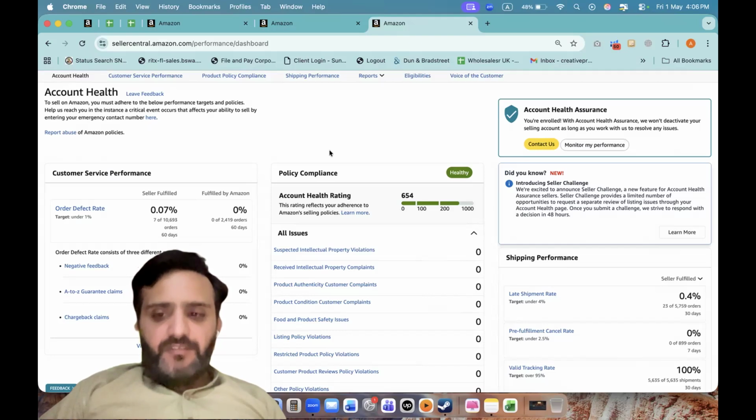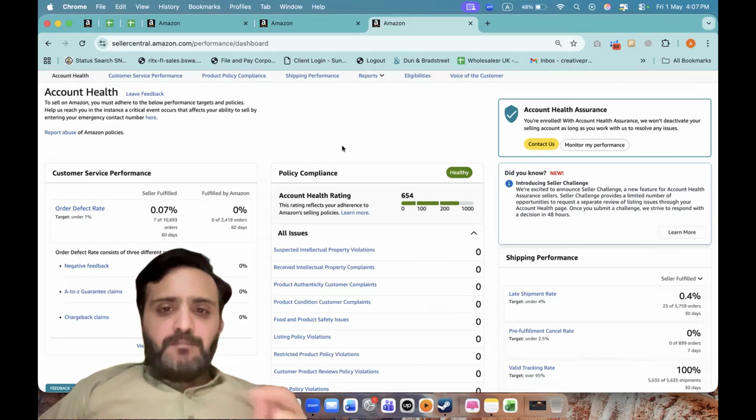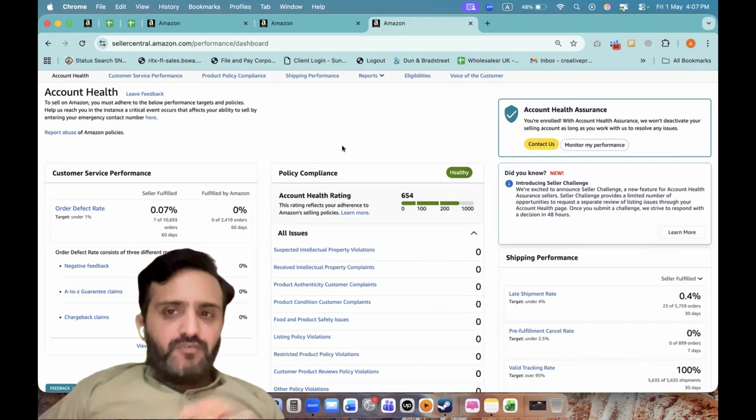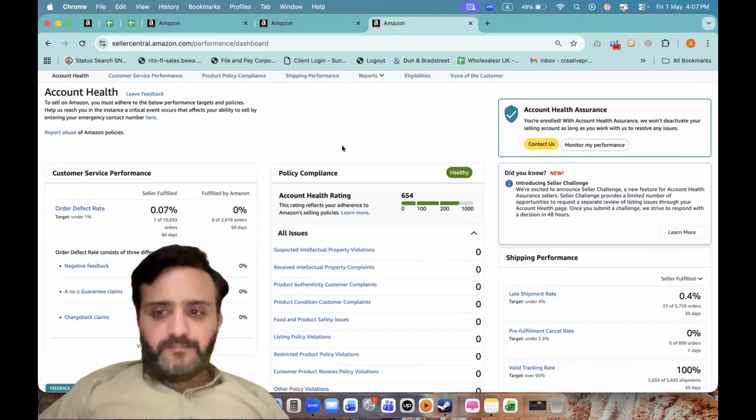Third, listing and product risk. Not all products are equal in Amazon's system. Some categories are considered higher risk, for example, branded items, electronics, trending products, and categories with counterfeit history. If your account focuses on these areas, Amazon applies stricter trust evaluation. For example, in this account, we are selling a chemical pool shark used to clean pools. So that is a risky category, so there is a stricter background review going on our account. And if we break a rule, we will have to answer for it.